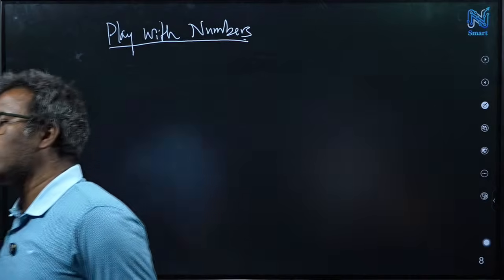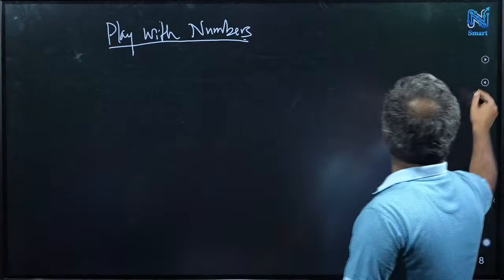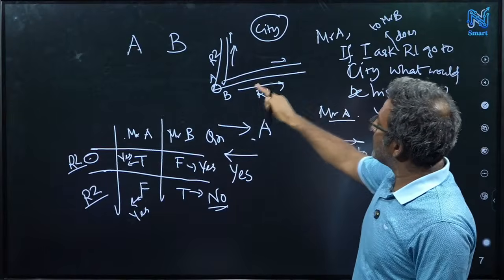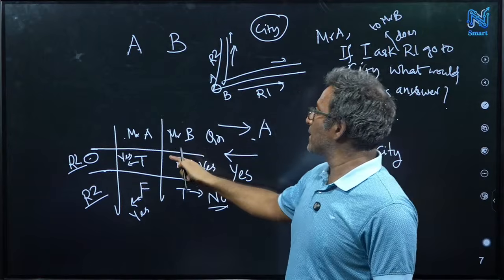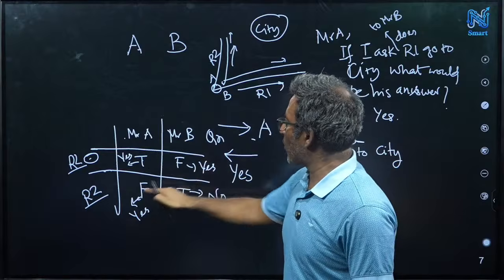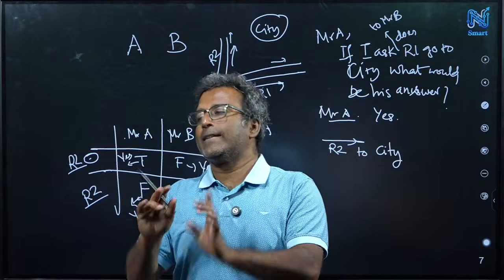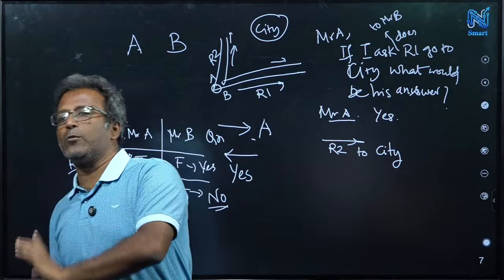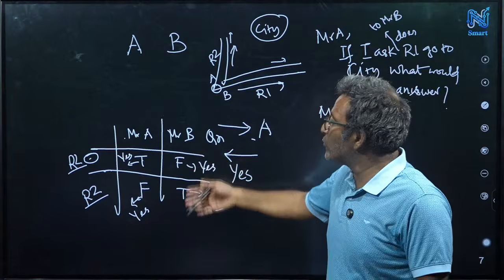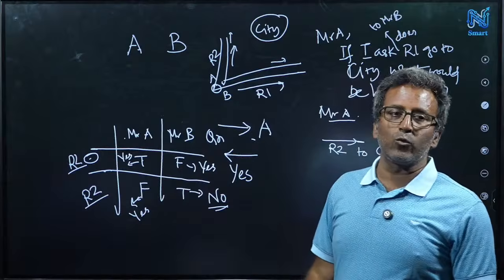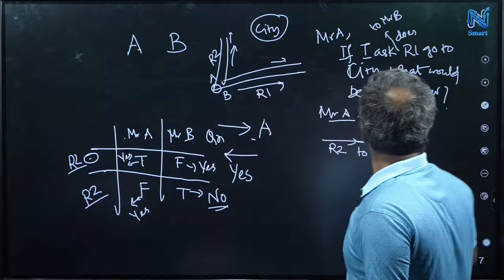So both persons cannot be true or both false. What I said in the beginning, in the previous problem, is that exactly one is true and exactly the other one is false. That's why you have two cases: true, false and false, true. We don't have true, true or false, false. If both persons say true or both say false, then it will be a different situation. Then one question will not be enough. Then you have to ask one more question. Okay, good point.